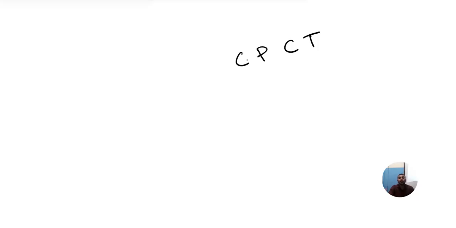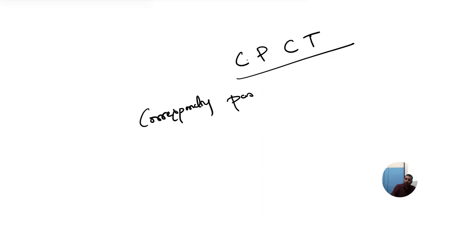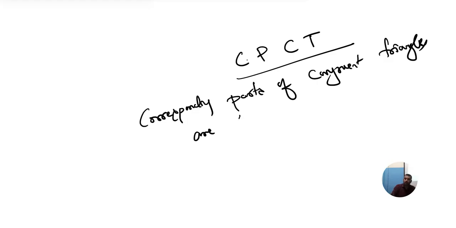Understood? Whenever we solve the problem, somewhere we write CPCT. Then you have to understand why we are applying CPCT, because two angles are equal, so I am telling third angle is equal. Because of CPCT. What is the CPCT full form? Corresponding parts of congruent triangles are congruent, or also we can say equal.